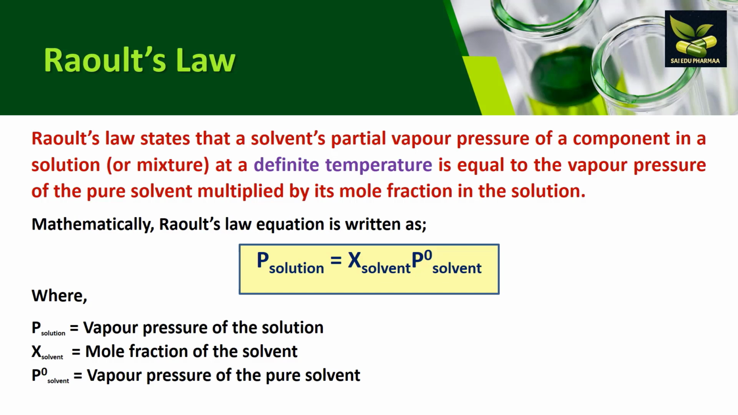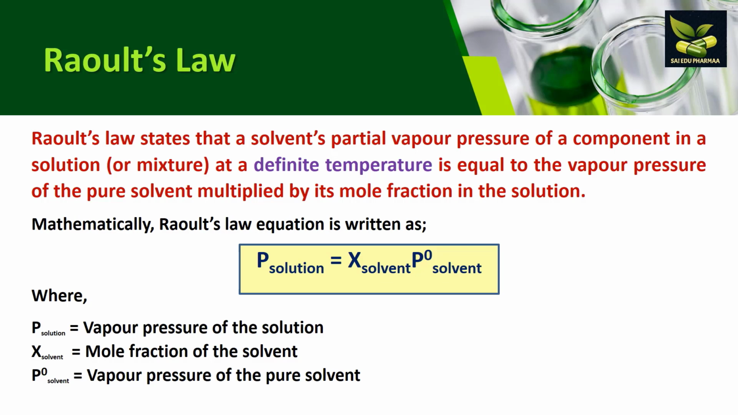Raoult's law states that a solvent's partial vapor pressure of a component in a solution or mixture at a definite temperature is equal to the vapor pressure of the pure solvent multiplied by its mole fraction in the solution. So mathematically, P solution is equal to X solvent into P0 solvent, where P solution is the vapor pressure of the solution, X solvent is the mole fraction of the solvent, and P0 solvent is the vapor pressure of the pure solvent.